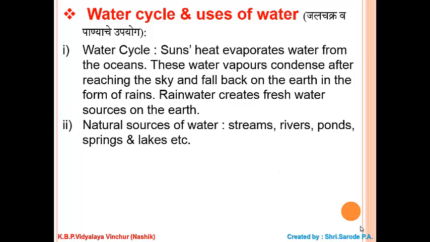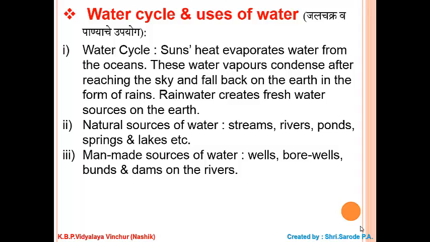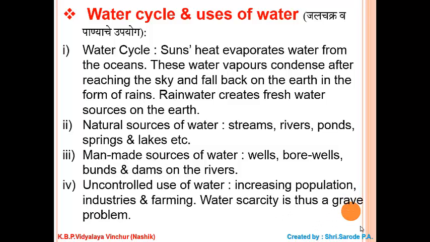Natural sources of water: streams, rivers, ponds, springs and lakes, etc. Man-made sources of water: wells, borewells, bunds and dams on the rivers. Uncontrolled use of water, increasing population, industries and farming. Water scarcity is thus a grave problem.